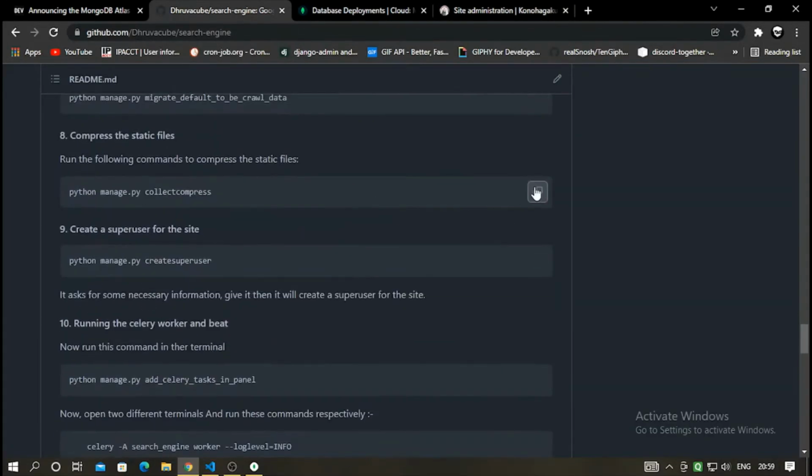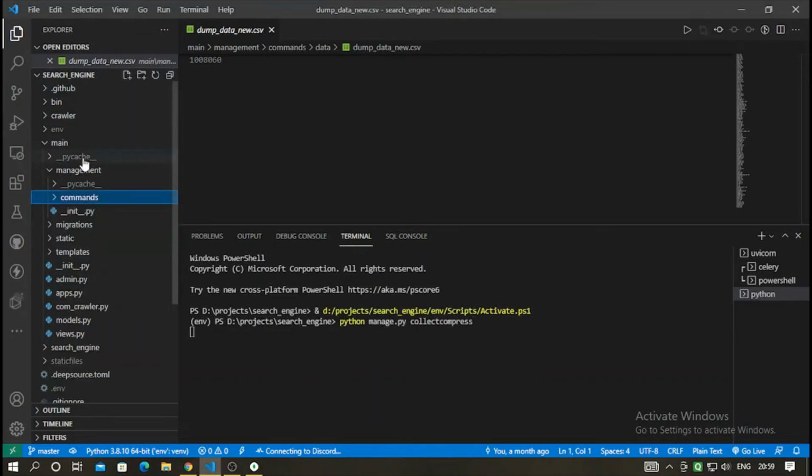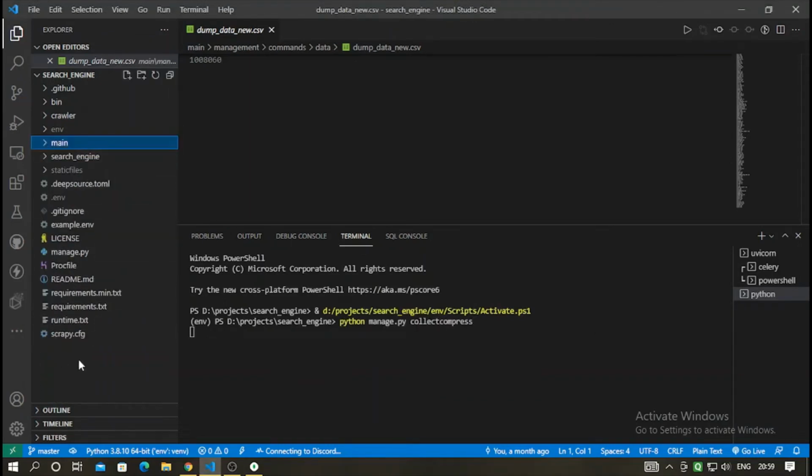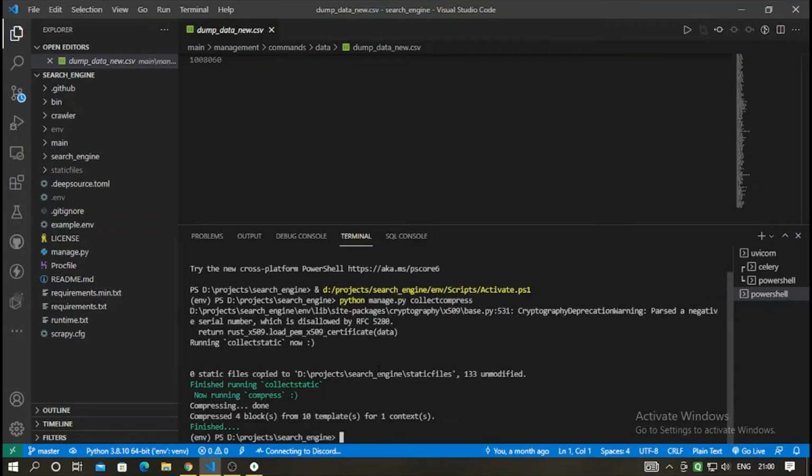Now we have to compress the static files using python manage.py collectstatic compress. It would compress the static files and store them in a safe place for you, rather in cache. It's running collectstatic, now it's compressing those static files. So it's finished.